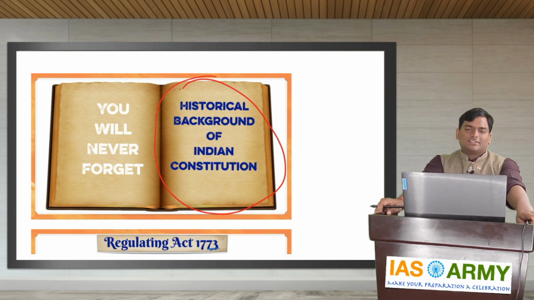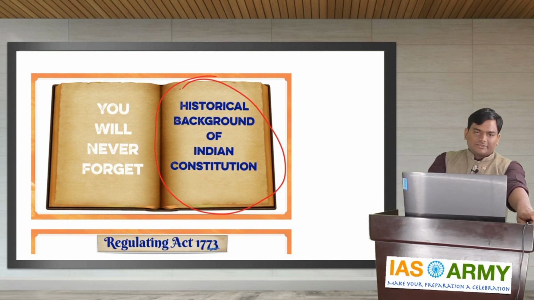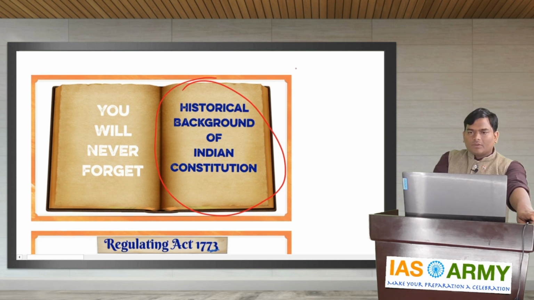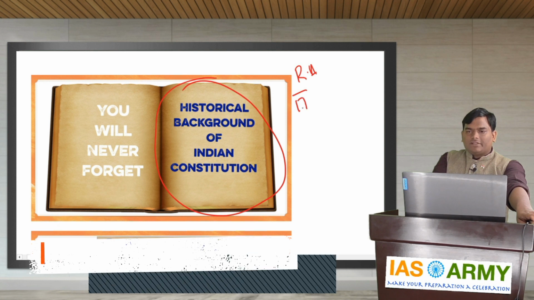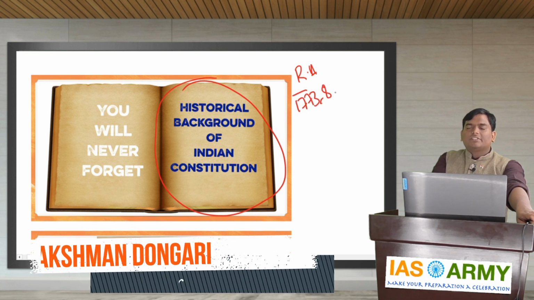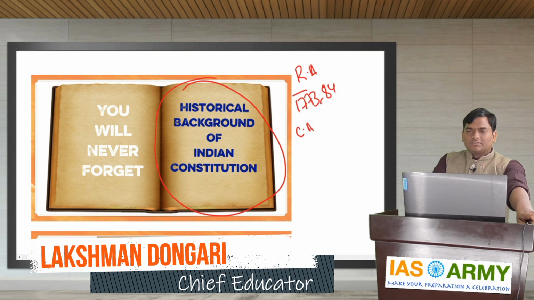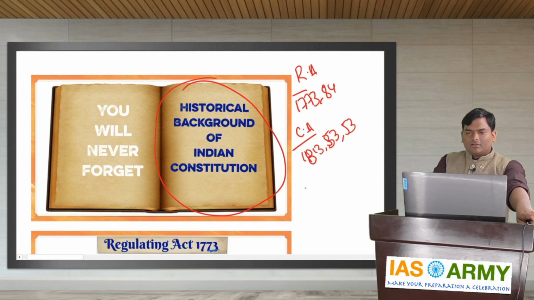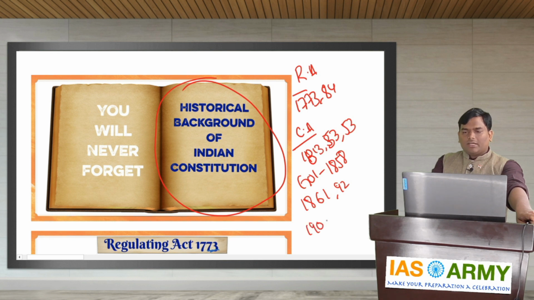Many students say, sir, there are a lot of acts, starting with Regulating Act of 1773, next one Pitt's India Act of 1784, next Charter Act 1813, followed by 1833, 53, and then Government of India Act or Good Governance Act of 1858, then followed by Indian Council Act 1861, 92, next 1909, 1919 and 1935.